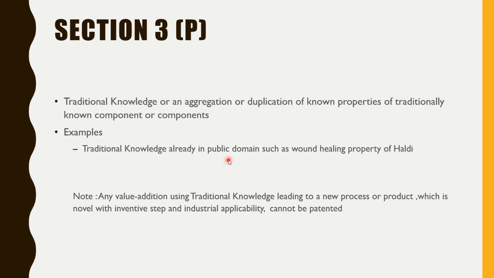But any value addition in the traditional knowledge leading to a new process or a product which is novel and inventive can be patented, right? For example, Vico turmeric, right? They are using the turmeric powder only, and they have added some chemicals in it, and they are claiming that by this paste your skin will glow. But we already know that by the use of turmeric, our skin will glow. So that type of product cannot be patented, right?